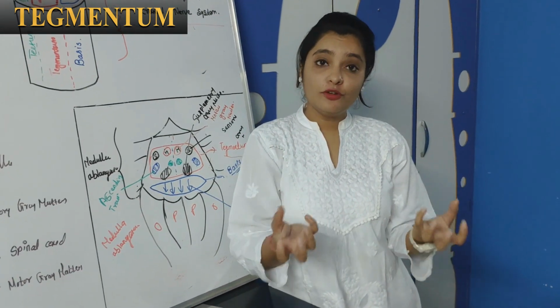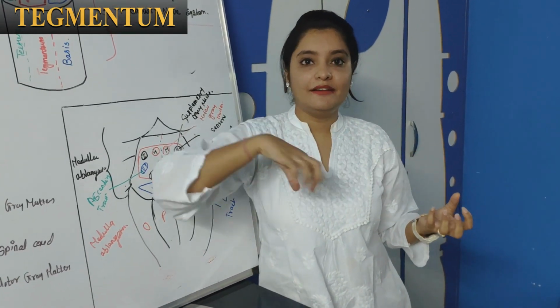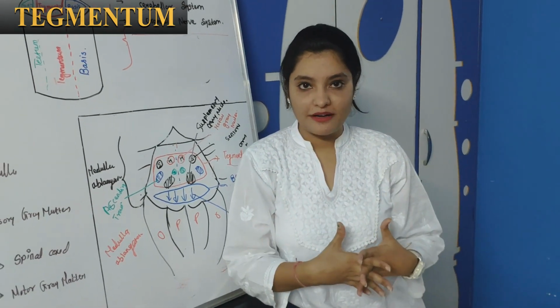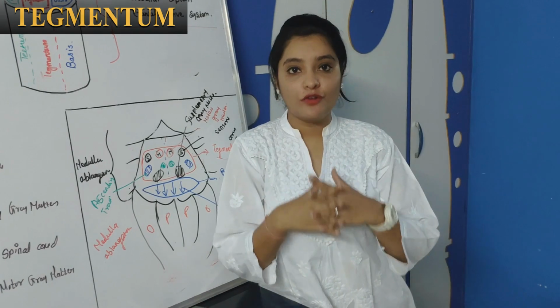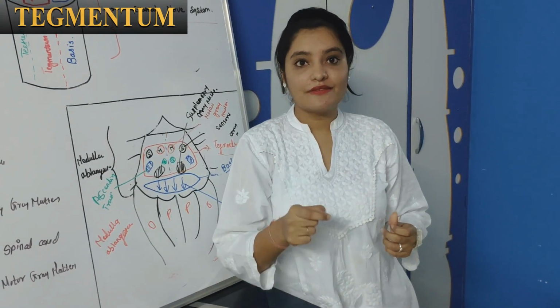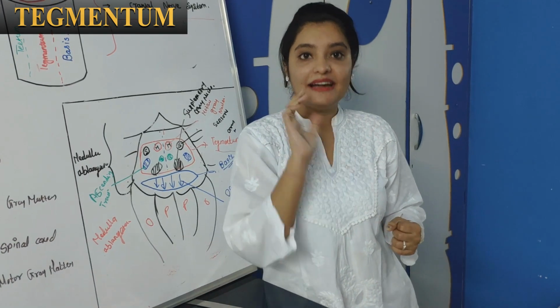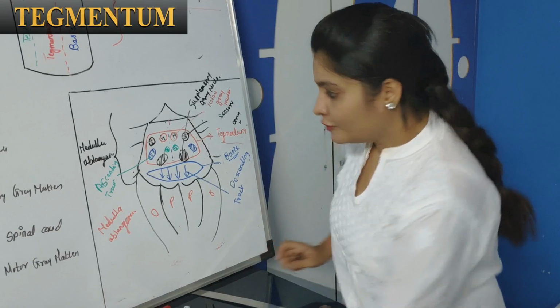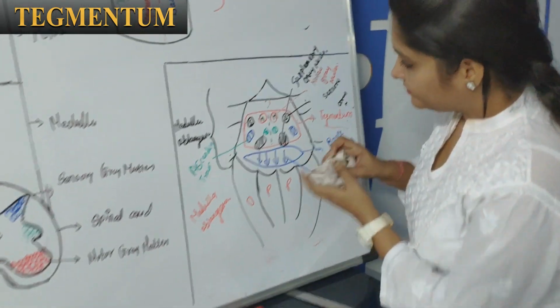Gray matter will be scattered and merge with the white matter and form a network. That network is made up of white matter as well as gray matter, and that network is called reticular formation. All of you know the reticular formation.